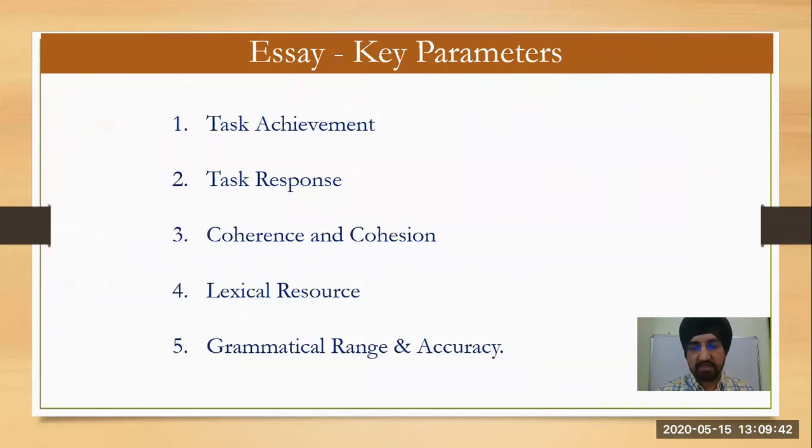So in any writing, these 5 things are must. Task achievement means you have to achieve the task in required words, whatever is asked. जैसे PT के अंदर you get 200 words to write, so you have to write for minimum 200 words. And if you write more than 300, again आपके marks कट जाएंगे. Timing, sir? 20 minutes for 200 words, and you have to type it. ठीक है? You have to type it. Okay. So you can get 1 essay, you can get 2 essays as well. ठीक है? Task response, आपको task response देना है. You have to address all the prompt, whatever is in the question.